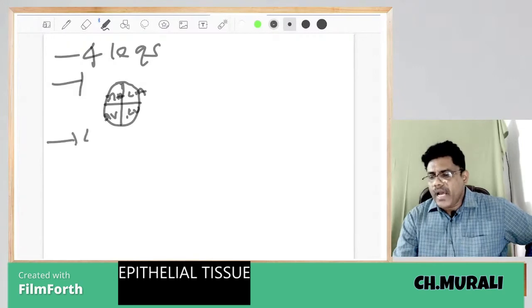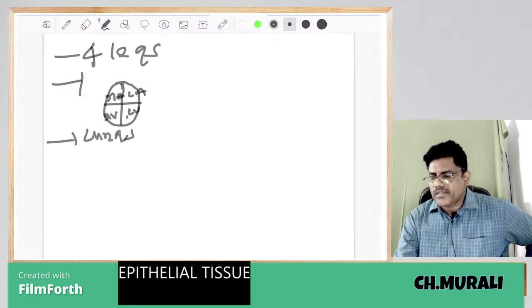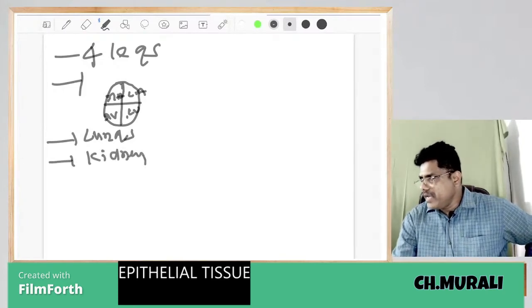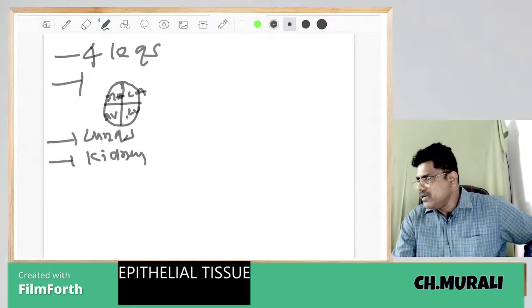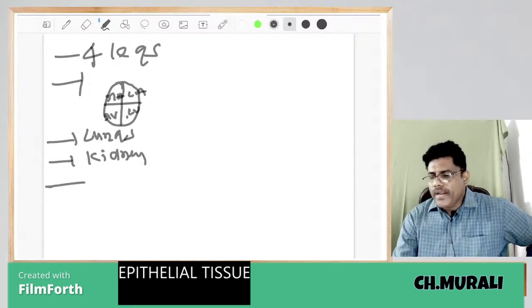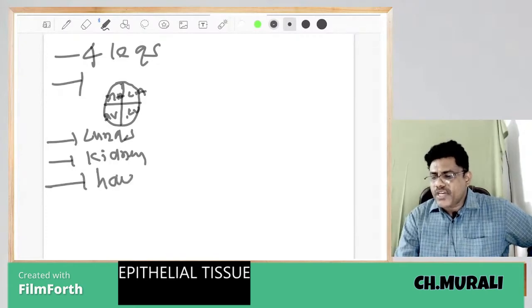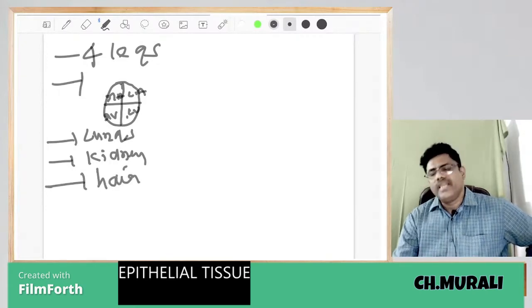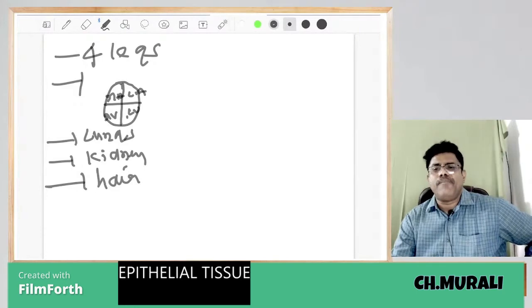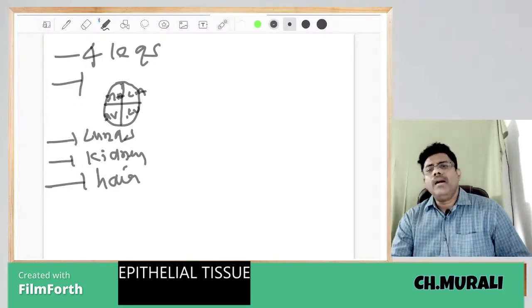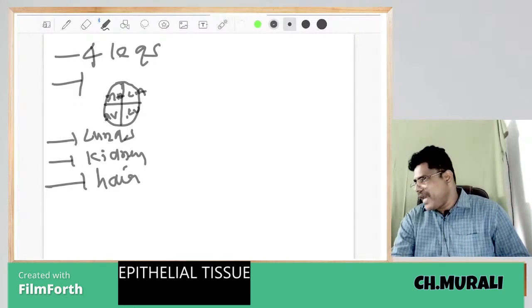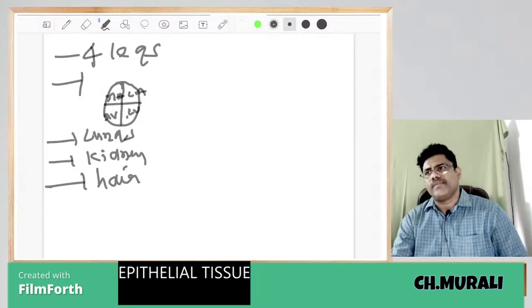Mammal respiratory organs are what? Lungs. Mammal excretory organs are what? Kidneys. Respiratory organs are what? Lungs. Mammal body is covered by hair. That is also one important character of mammals.